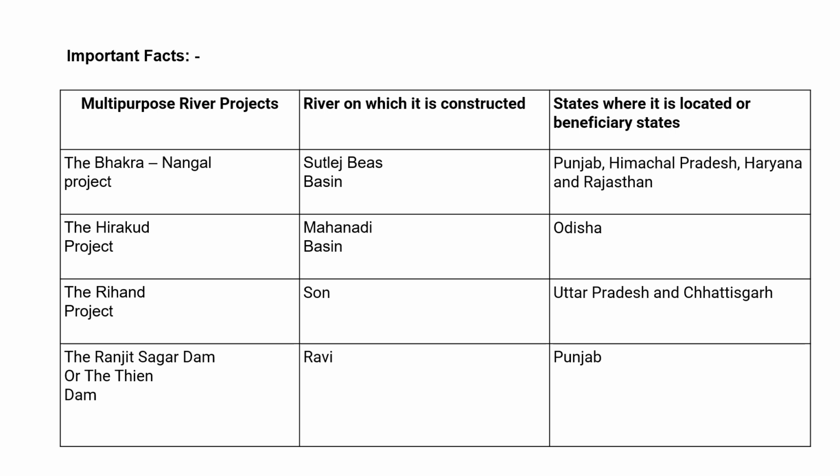The Hirakud project, Mahanadi Basin, Odisha. The Rihand project, Son, Uttar Pradesh and Chhattisgarh. The Ranjit Sagar Dam or Thein Dam, constructed on Ravi River and located in Punjab state.